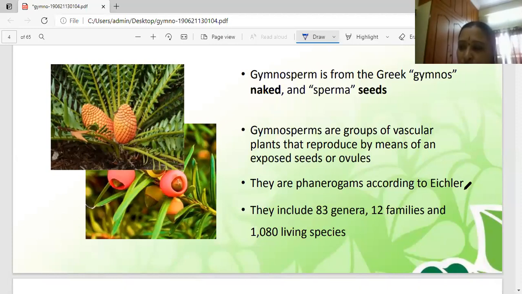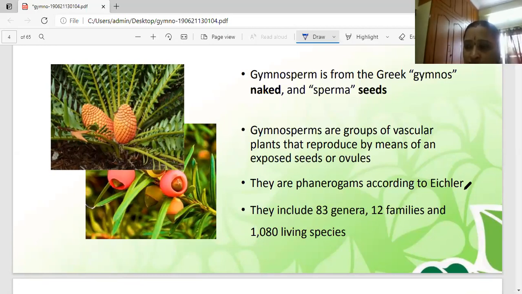What is the meaning of progymnospermata? Which were fern-like in appearance, a bridge between the Pteridophyta and angiosperms, that is the progymnosperms. That means where are these two? In between pteridophytes and angiosperms, that is called progymnospermata.